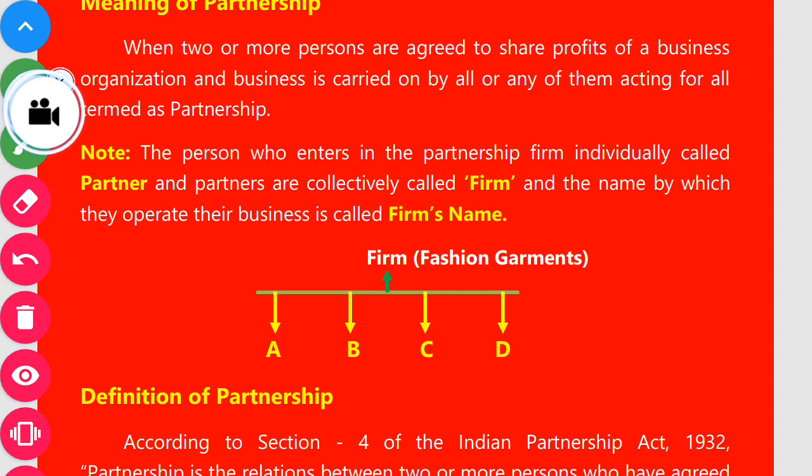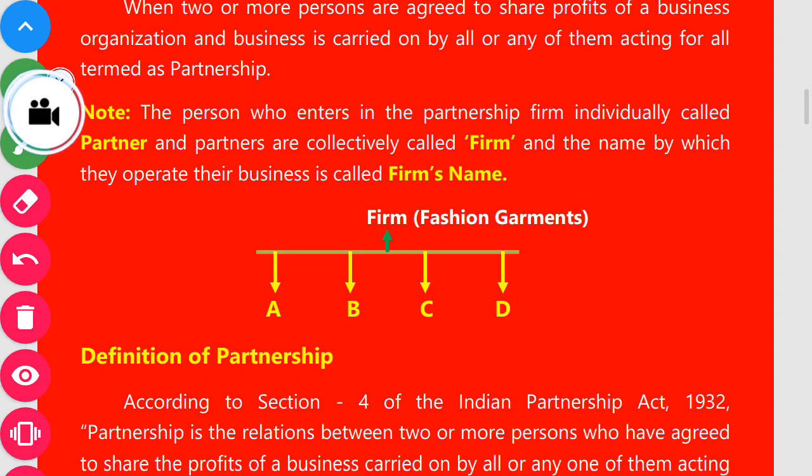But collectively grouped, they are called the firm. So partners are collectively called, all the 4, A, B, C and D, collectively called the firm. And the name you mentioned here, Fashion Garments, the name of the firm is Fashion Garments. This name is called the firm's name. I hope you understand properly.